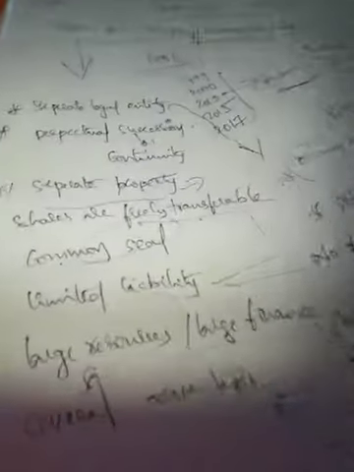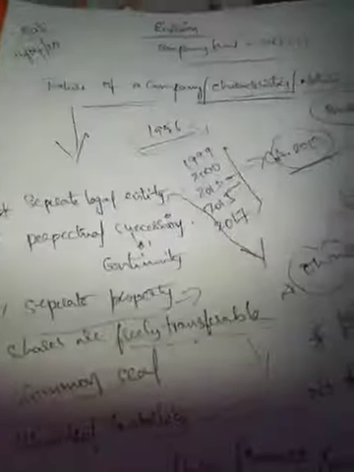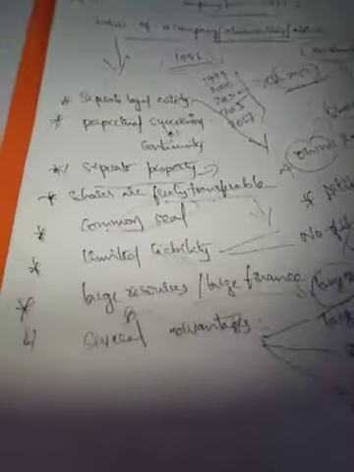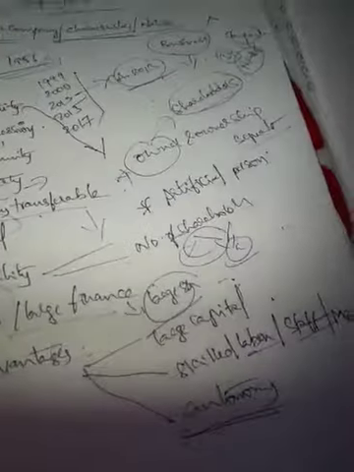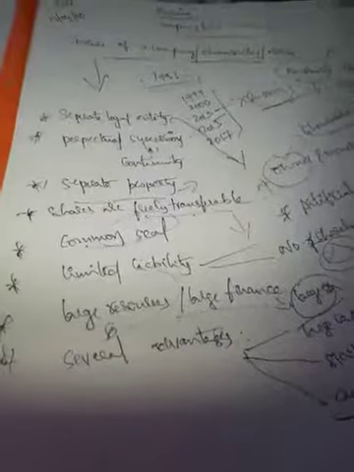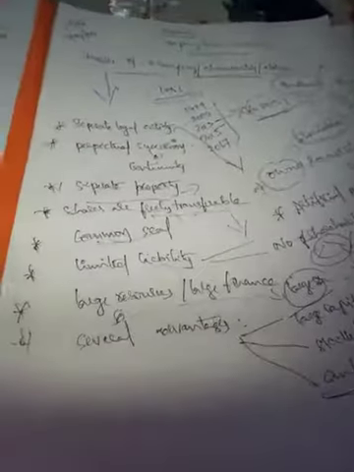Okay, good afternoon, students. In company law revision, in the previous class, we discussed the features of a company, right? So, those are the features or the characteristics of a company. The next topic we are going to discuss is the advantages and disadvantages of a company.